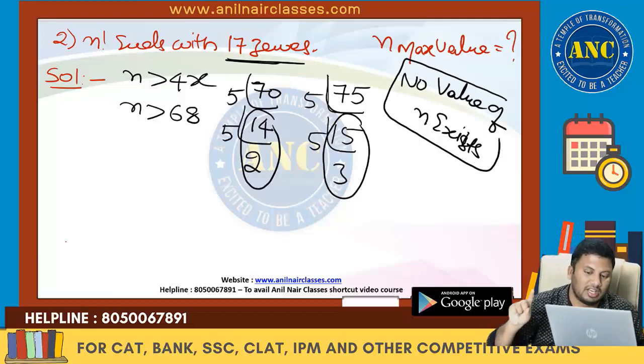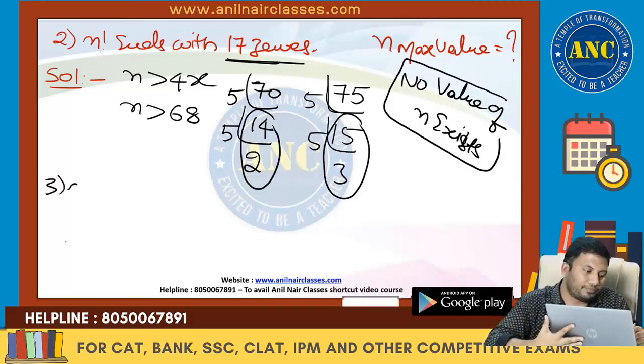16 became 18. Why? Because 75 is a multiple of 25. 75 is not a multiple of 5 only; 70 is a multiple of 5. 5 14s are 70. 75 is 25 into 3. There is an extra power of 5. Jump will be from 16 to 18.